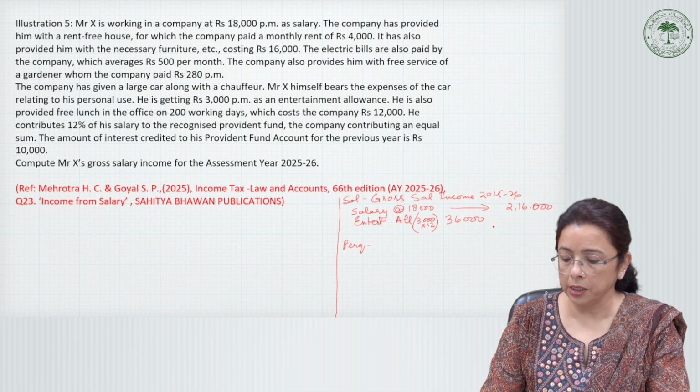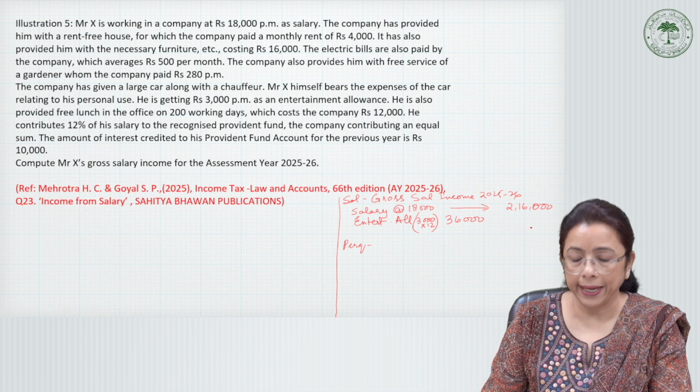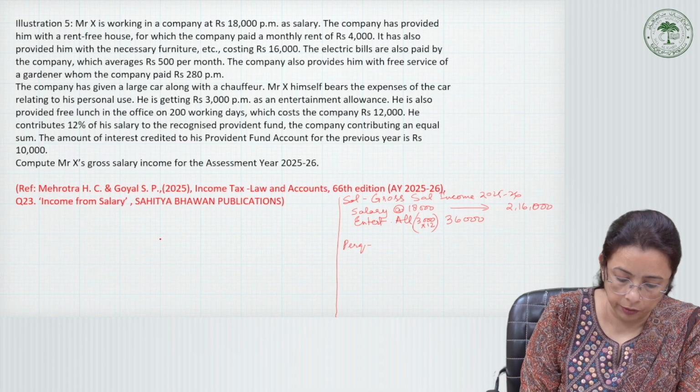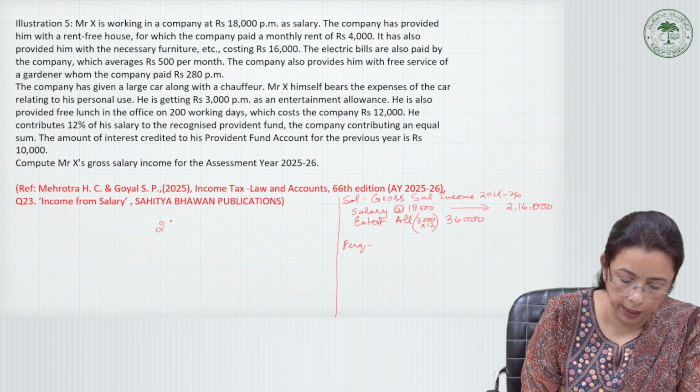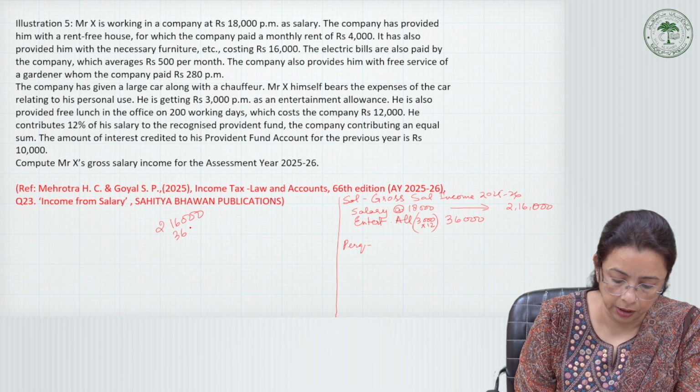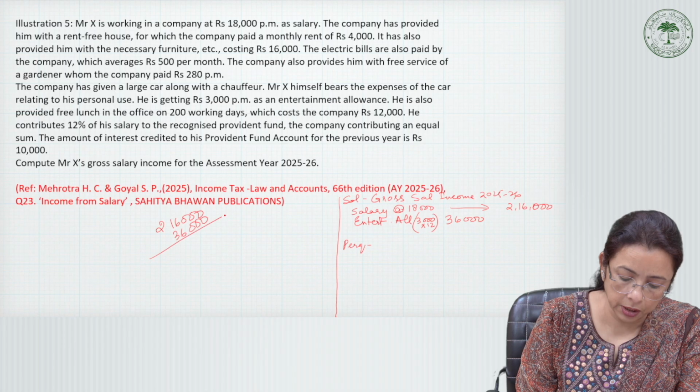So this is 36,000. So here if we add it together, that is 2,16,000 and 36,000.